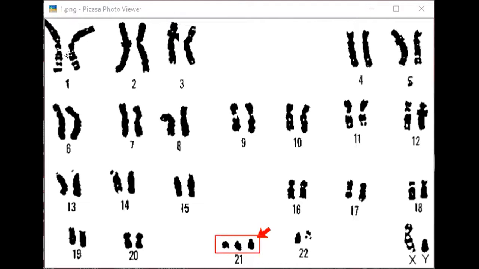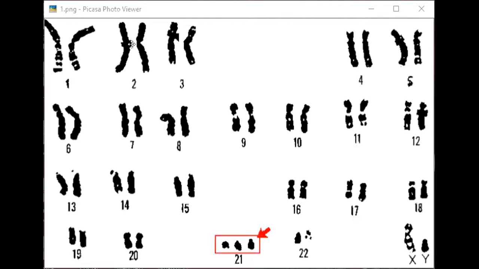So this is first pair. This is basically human karyotype. This diagram is of human karyotype, which is taken directly through a microscope. Like this, chromosomes are arranged in pair. This is first pair. We are having 23 pair, right?